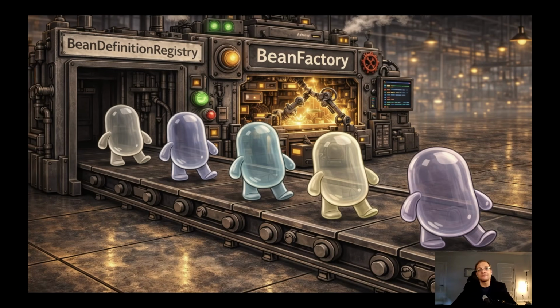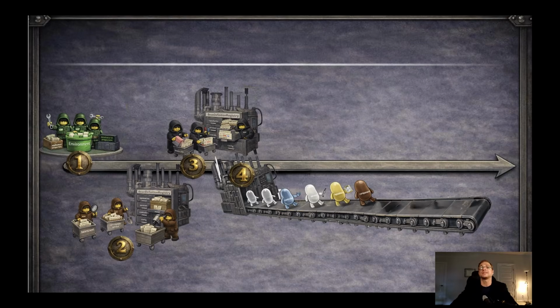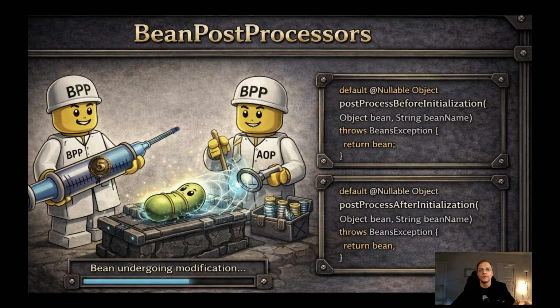So the next phase, after all bean definitions were collected and fixed by the bean factory post-processor if needed, the bean factory starts invoking the constructors, so invoking the factory methods and creating the beans. And this is step number 4. All beans will be released from the factory, but they are not configured yet. They may be partly configured according to the information we have inside the bean definition, as you saw, but none of that is there. So who is responsible for the rest, for the annotations?